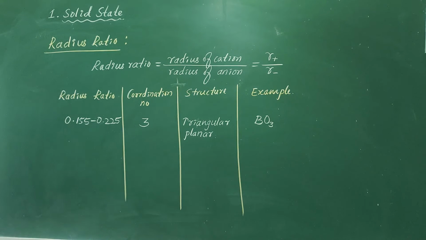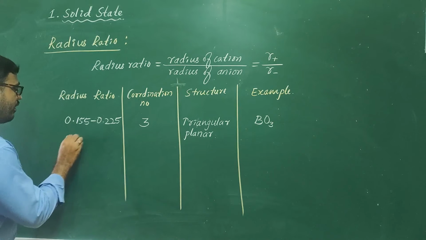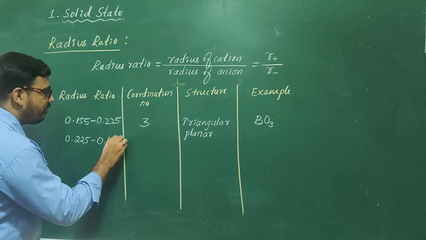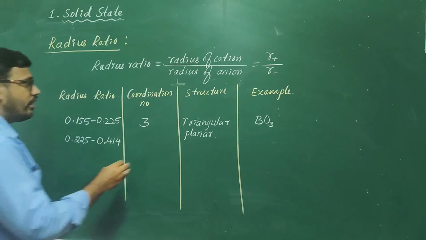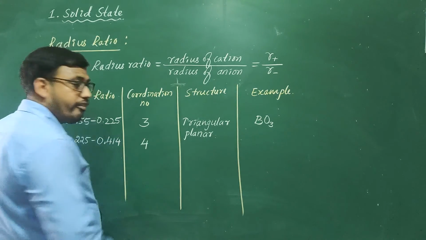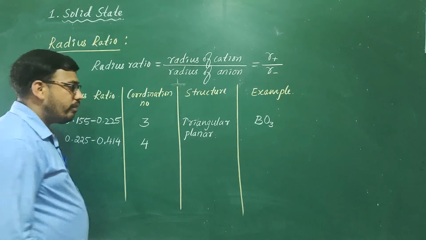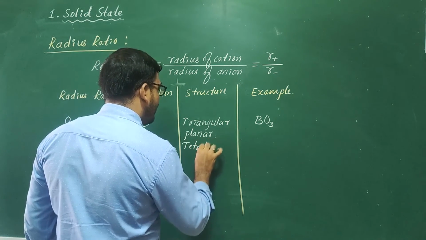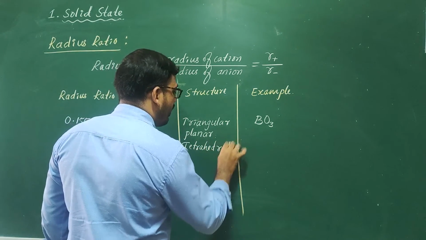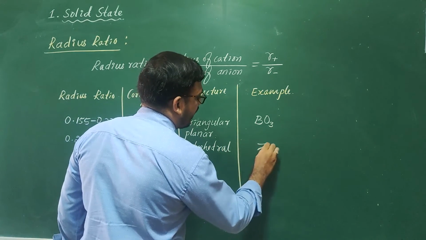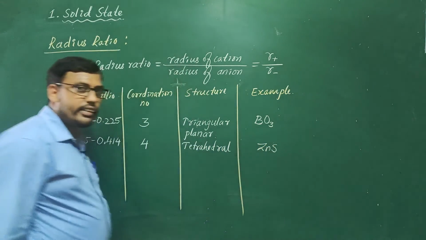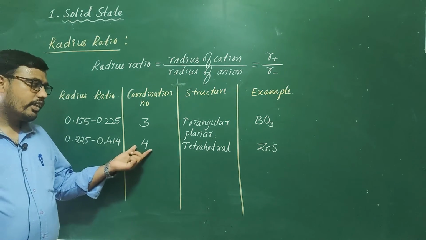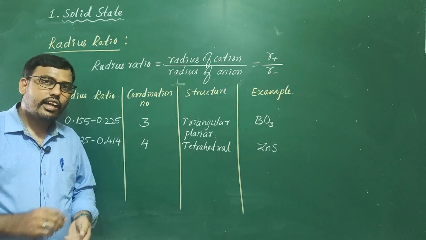From 0.225 to 0.414, the coordination number will be 4, and the expected geometry or structure is tetrahedral. An example for tetrahedral geometry is zinc sulfide, ZnS. ZnS is the example with coordination number 4 and tetrahedral geometry.